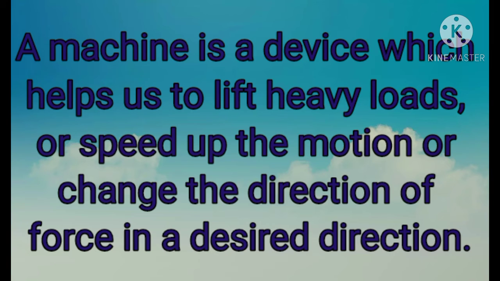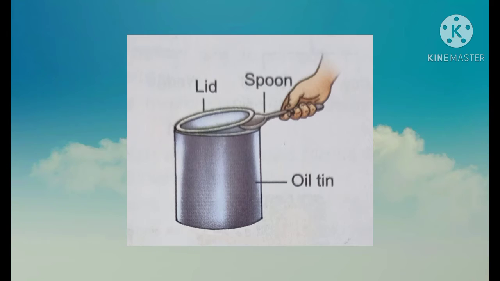In other words, tools and objects that help us to perform work with less effort than if we did the work manually are called machines. Tools such as spoons, knives and hammers are called simple machines because most of them have few or no moving parts. Now we discuss some terms related to machines.